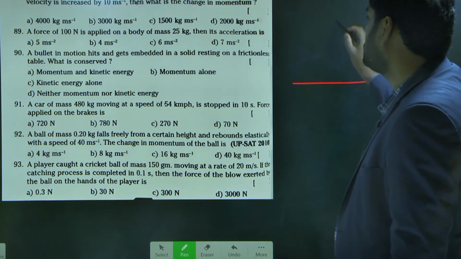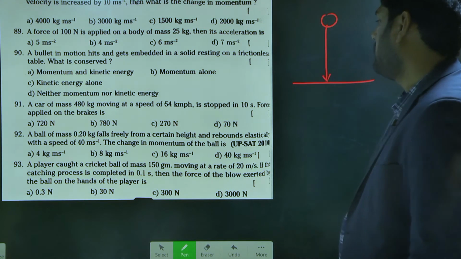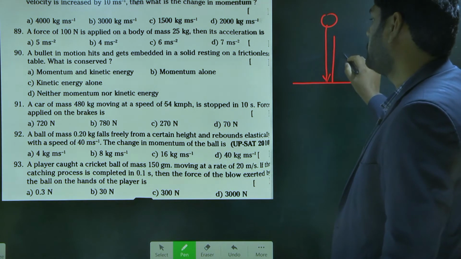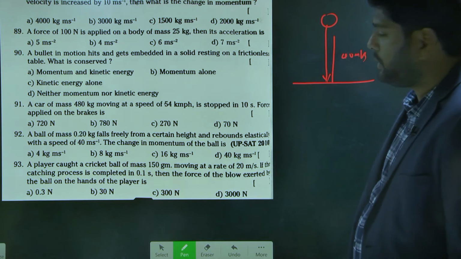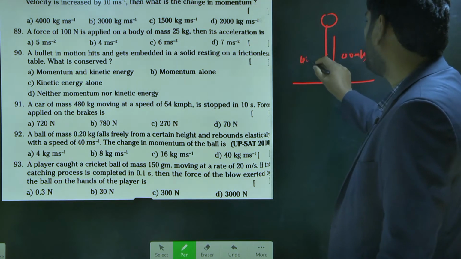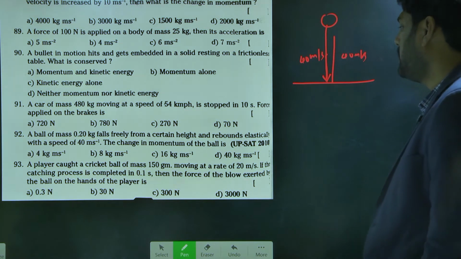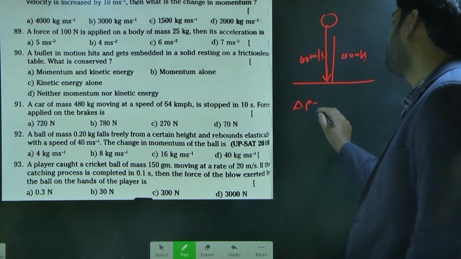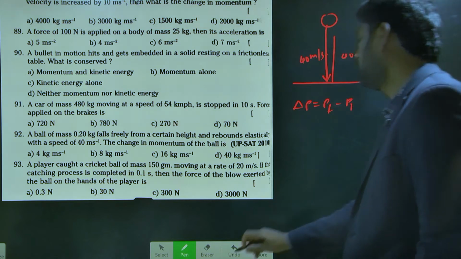The ball is falling this way and it rebounds elastically in the upward direction with 40 meter per second. It rebounds with 40 meter per second, which means it is hitting the ground with 40 meter per second only. Then they are asking the change in momentum. What is the change in momentum? Change in momentum is equal to final momentum minus initial momentum.